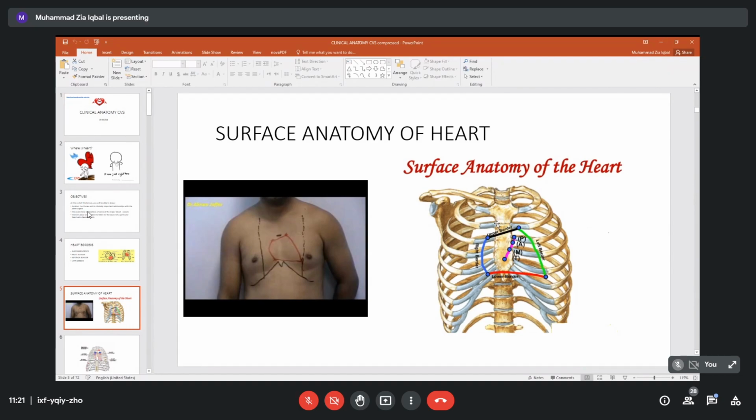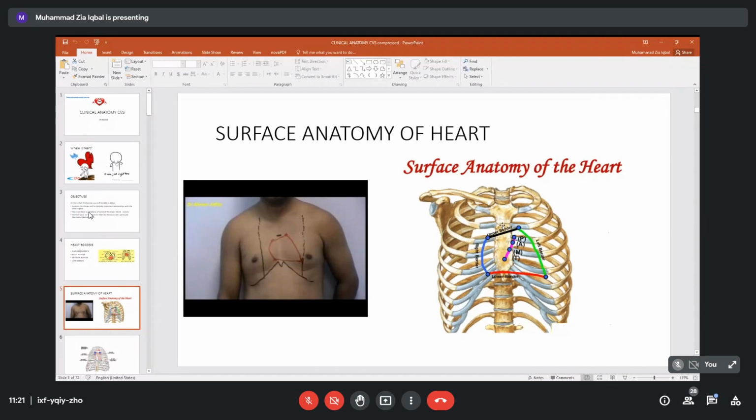If you see over here, this is opposite to the second rib and second costal cartilage on both sides. So this is a very, very good landmark. We will see the details of this landmark again. Please remember, this is the sternal angle or angle of Louis.